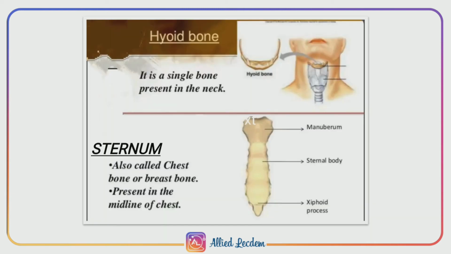Next is the sternum. It is a flat bone present on the ventral midline of the thorax. It is present just under the skin in the middle of the chest. The sternum forms a protective covering which protects the internal organs present in the thoracic region. It provides a surface where muscles attach and help in the respiratory mechanism.